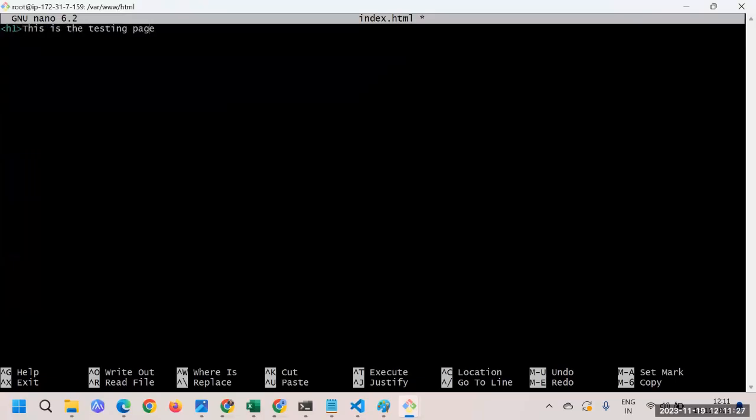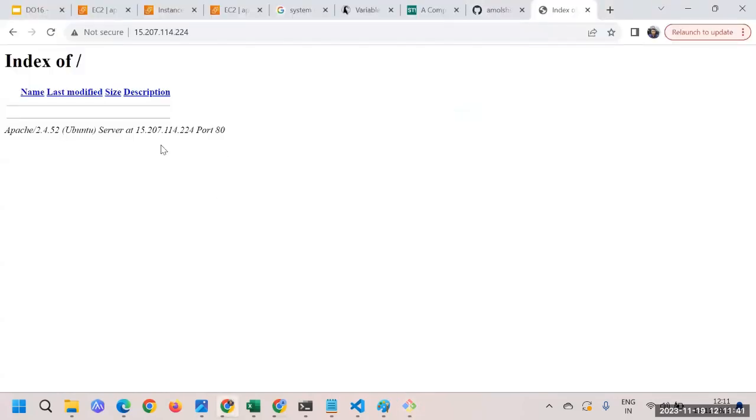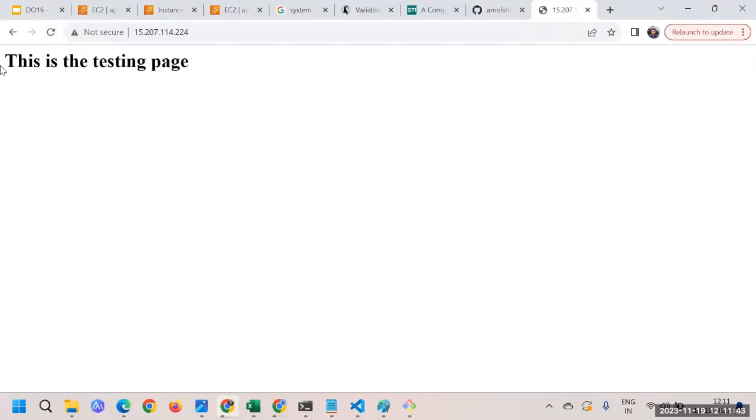The HTML people, the front-end developer, will write it for you. That is the way he will write the whole code. Now we're just writing very simple code, and we're done writing. Here I have given a different page. Let me refresh it. You can see this is the testing page. So we just have to replace that particular page. We will get the code from the developer, and then we have to put that code.